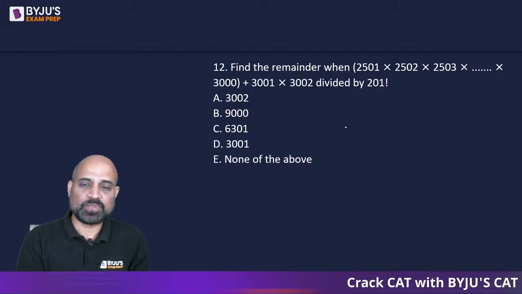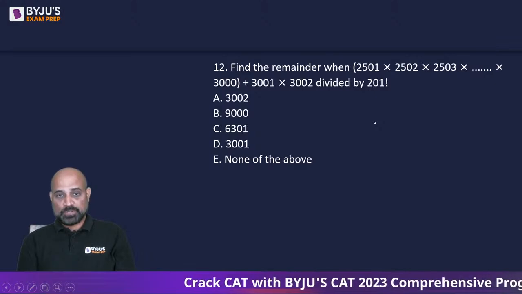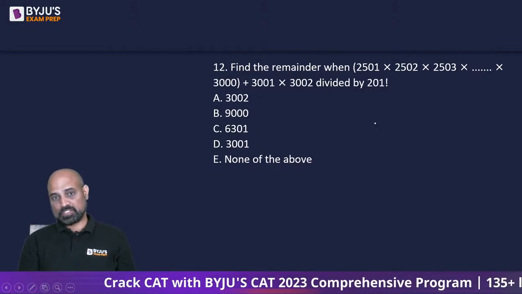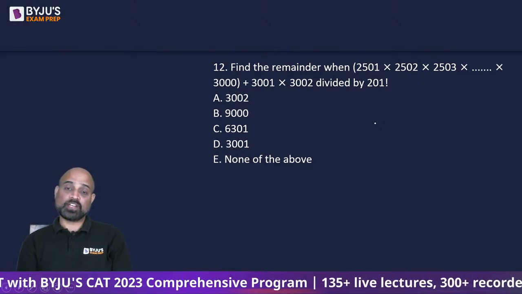Let's move to the next one. Find the remainder when 2501 into 2502 into 2503 up to 3000 plus 3001 into 3002 is divided by 201 factorial.